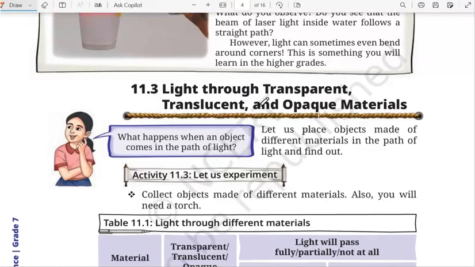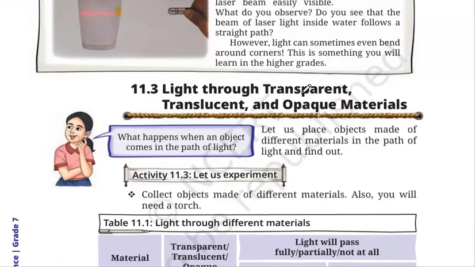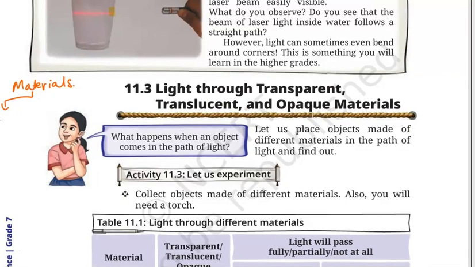Now, let us understand a category of materials. Materials are classified in three categories. Number one is transparent.